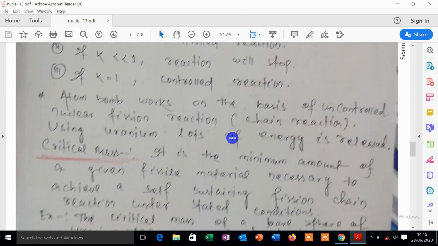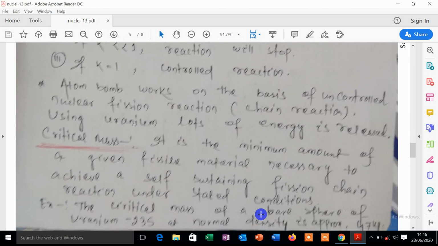Then we have to discuss one factor known as critical mass. What is meant by critical mass? The critical mass is the minimum amount of a given fissile material necessary to achieve a self-sustaining fission chain reaction under stated conditions.